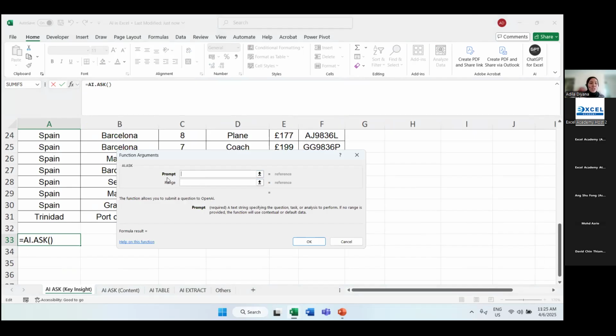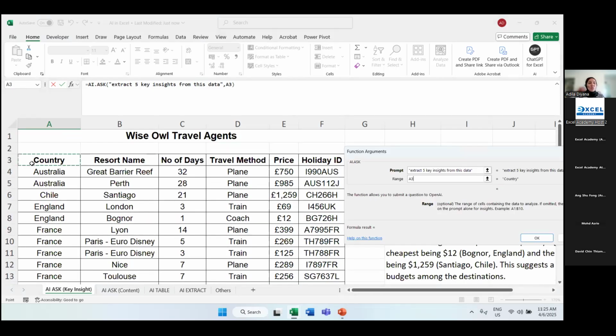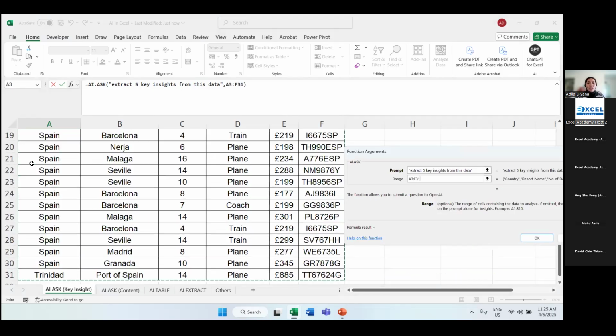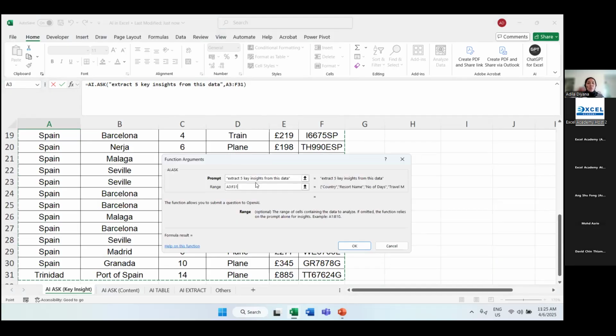There are two things that AI asks for. Number one, you can see in bold is prompt. Prompt meaning what do you want ChatGPT to do? So here I'm going to put in "Extract 5 key insights from this data." As simple as that. And then for the range, you need to highlight the relevant data, so I'm going to highlight my cells A3 to F31, only the relevant data. Once we have the prompt and the range, let's press OK.